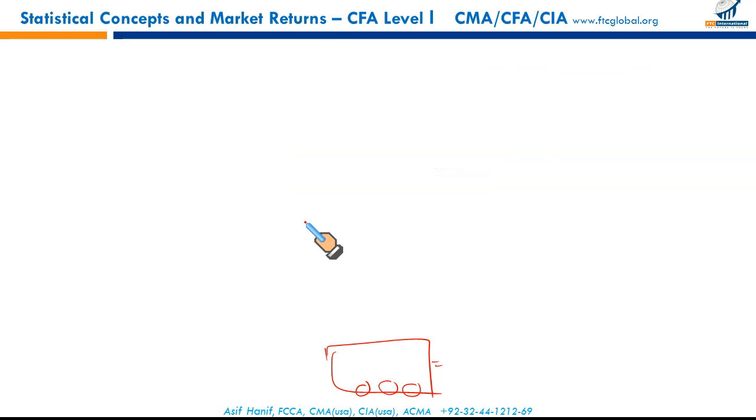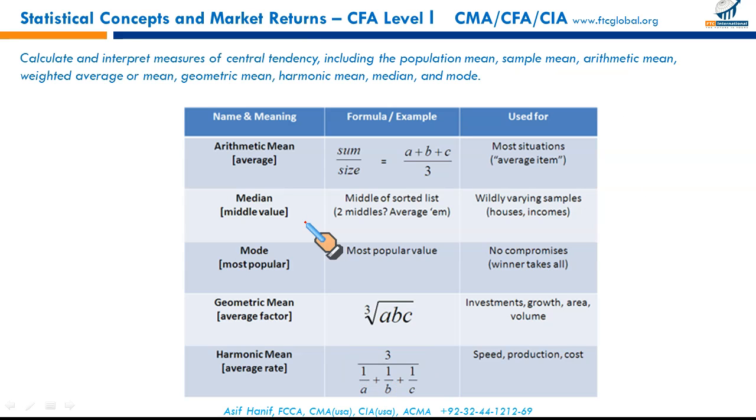So mean is over. Next we have this tabulation. Arithmetic mean, calculate this way. When do we use it? Most situations, to calculate average return. There's a specific LOS at the end of the reading, and we'll discuss that later.